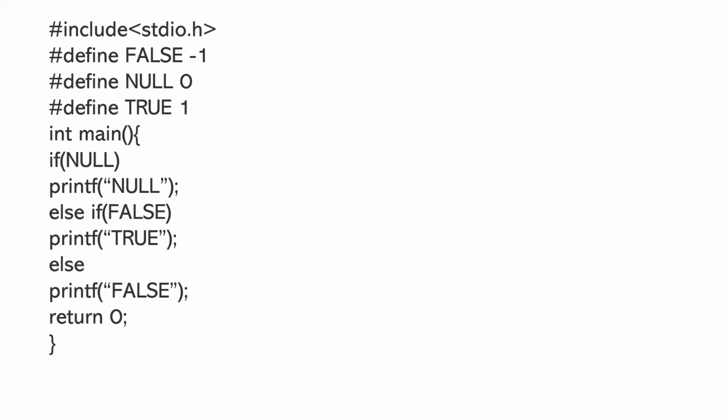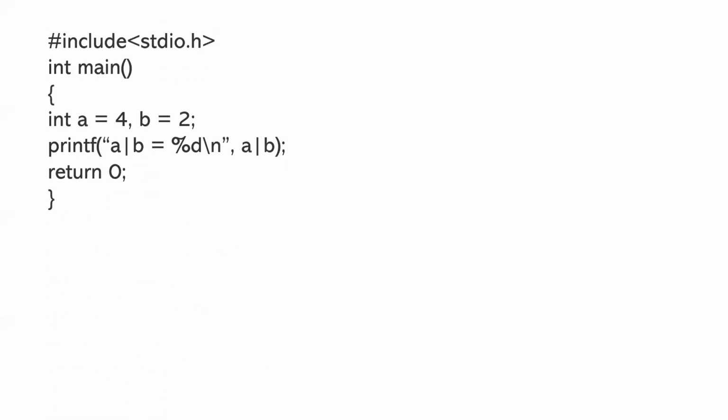Next question is int main, if null, printf null, else if false, printf true, else printf false. So the options given are true, false, null, error. Answer is A. So these are the top 10 questions.